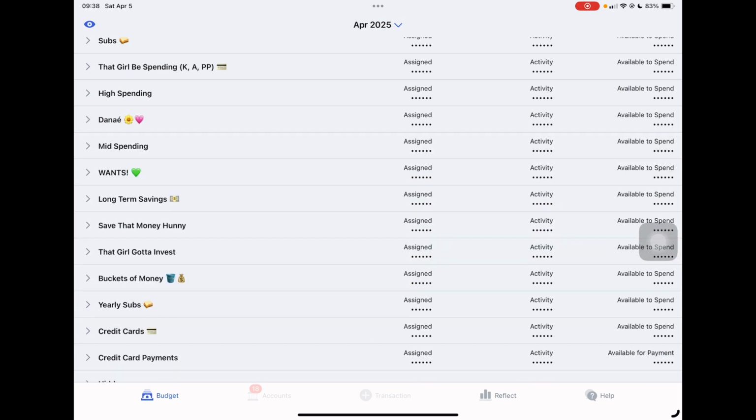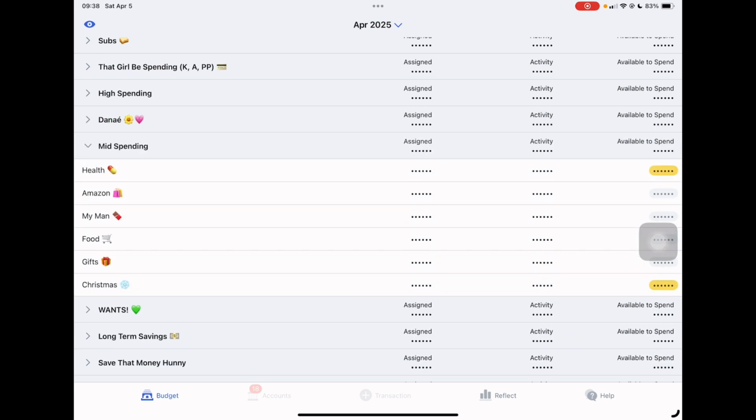Mid spending is my health, Amazon, my man, food, groceries. Y'all know I don't really buy groceries, but I probably will start doing that because in the month of March, guys, I decided that with my next paycheck I wanted to stop putting so much money in my food category and spending category. So I think I'm gonna start putting some money towards food.